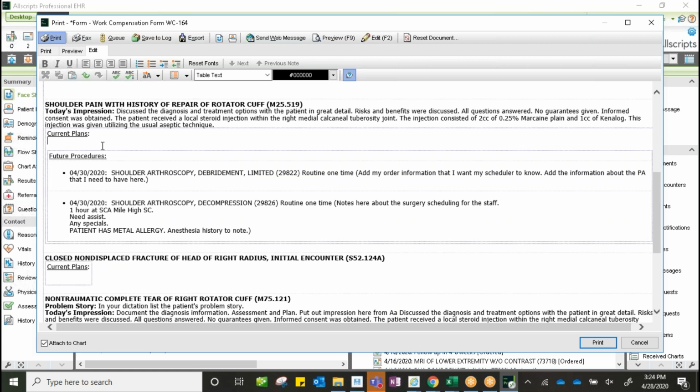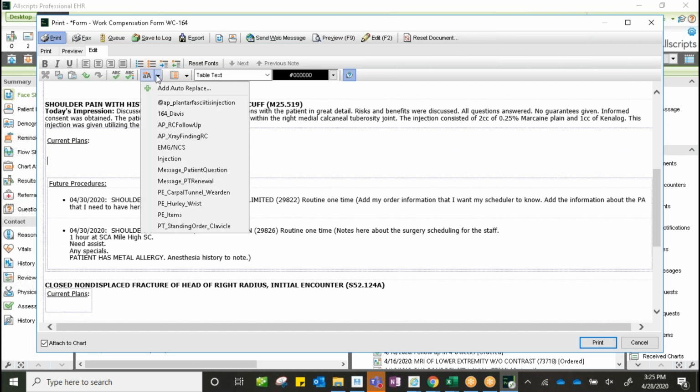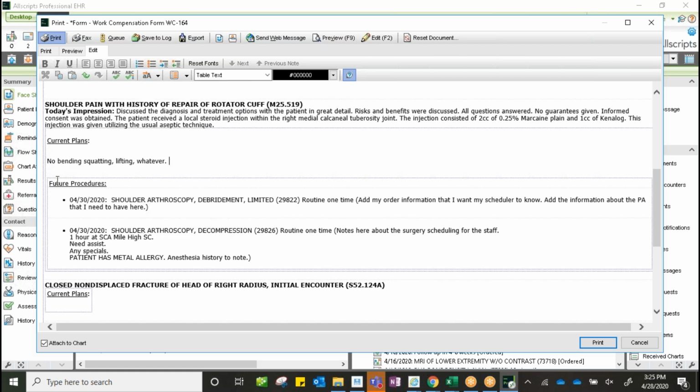You could edit it and put the information in here, either from voice recognition, and then you could also go to your auto replace text if you have something that you want to regularly record for the work comp physicians or the adjusters. So here in my auto replace text, I have a 164 auto replace text, that memorized phrase that I could drop into here and put the current restrictions that I want to put on the patient. You can create this however you want.